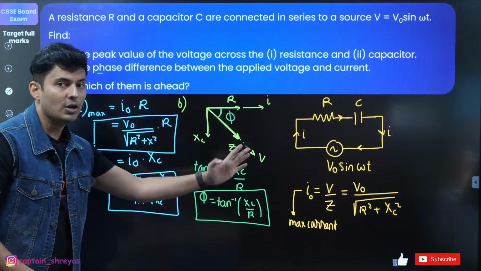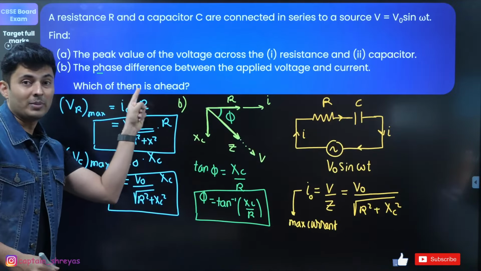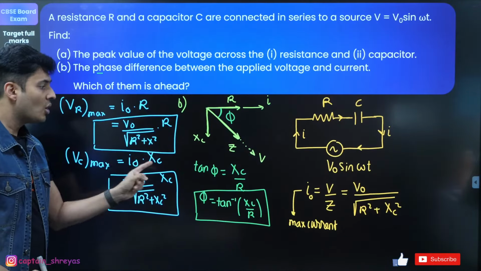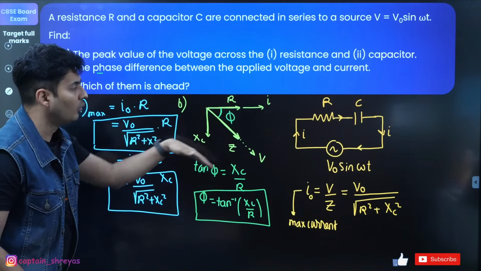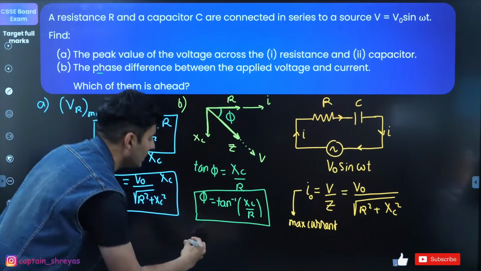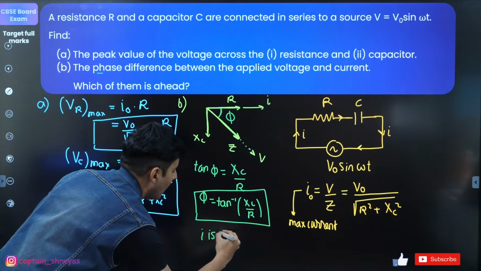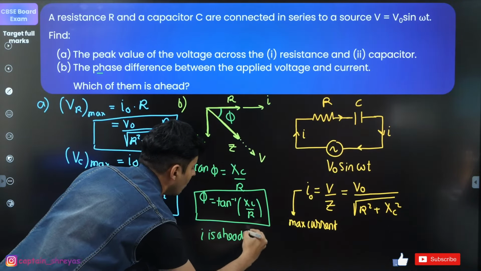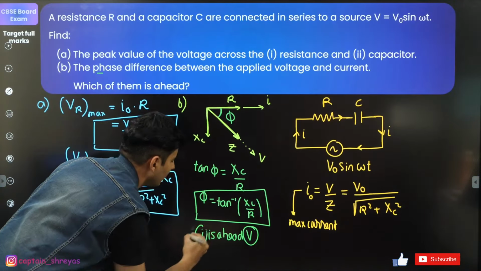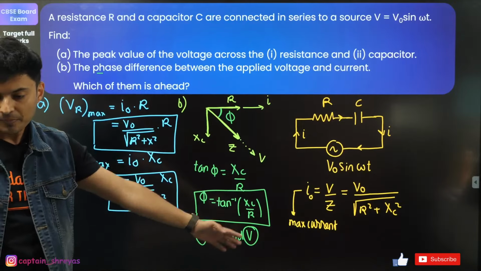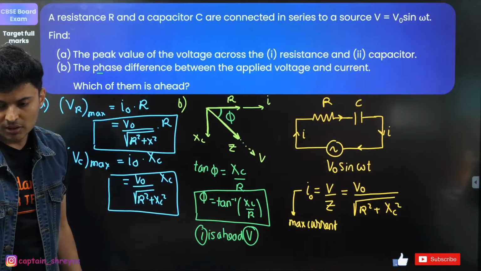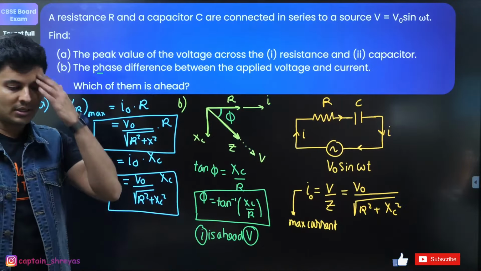And the last thing that you are going to leave, who is ahead of whom? If you miss this, you will lose again half a mark or 1 mark. Who is ahead of whom? Current is ahead of voltage. You can see current goes ahead of voltage. So I is ahead of the voltage. So that's very, very important. Current is ahead of the voltage. Excellent. Understood? Everyone, how to write the answers?